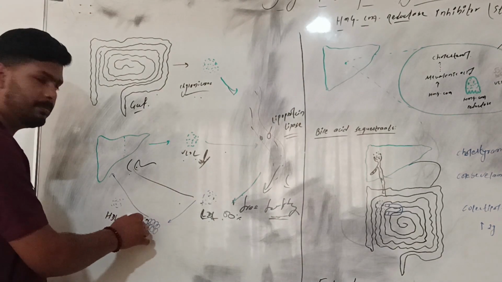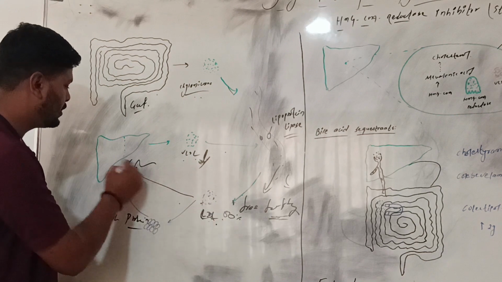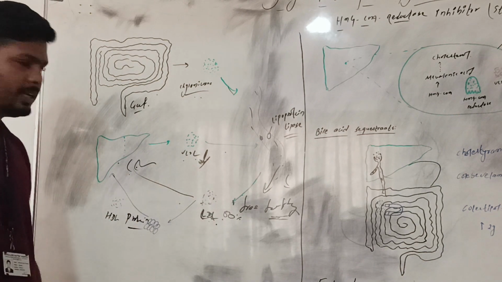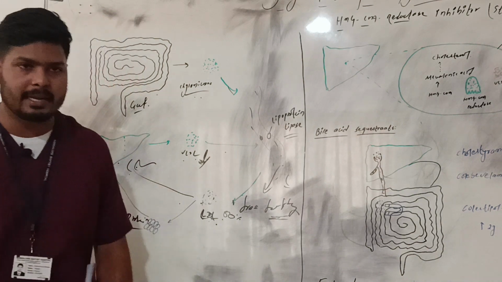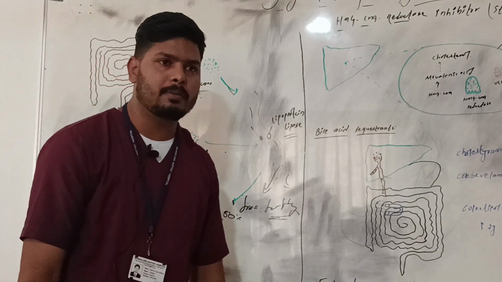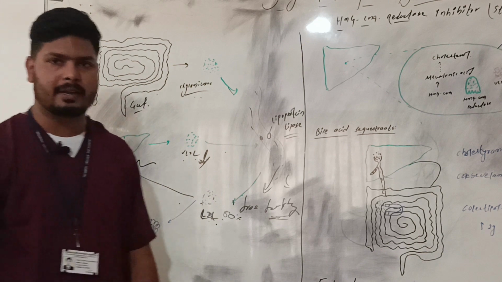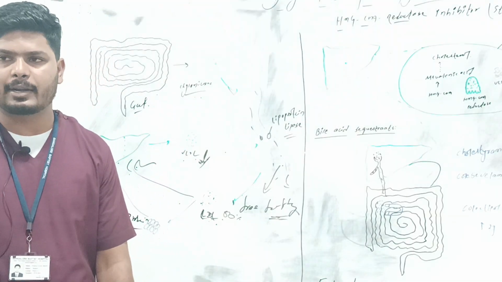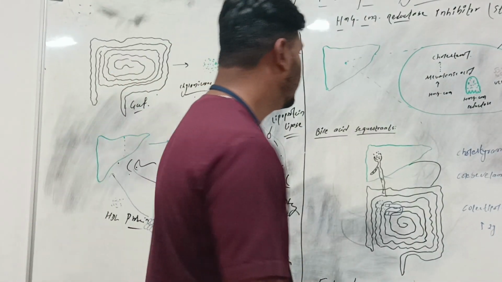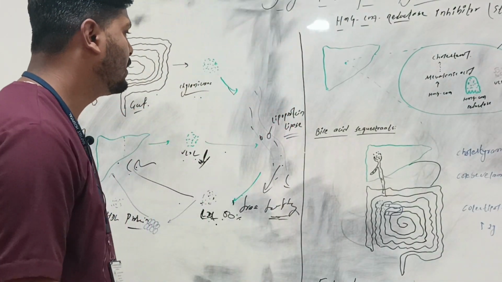Now this is how it goes to the liver and how the lipid digestion happens. Now, if there is a high level of LDL, what will happen? It will accumulate in the blood vessel, enter the artery, and lead to atherosclerosis. It will block the artery and lead to cardiovascular complications, stroke, and heart attack.